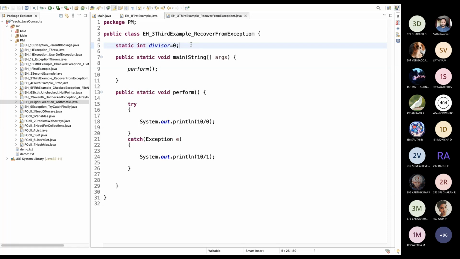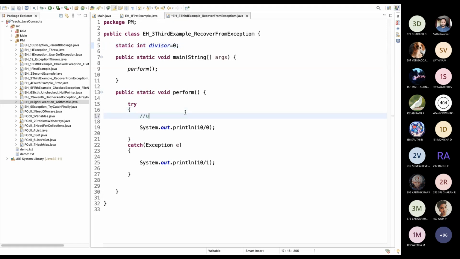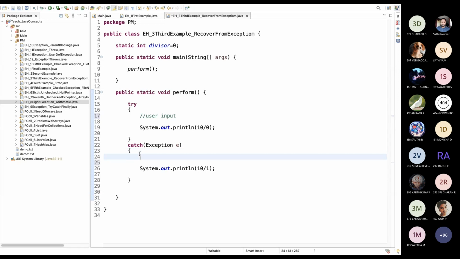Yes, understood. I have hard coded 0, but let's consider this as user input. The user gives some value, and we divide 10 by that value. So what if the user gave 0? If the user entered 0, we can simply print that user entered 0, replaced by 1.